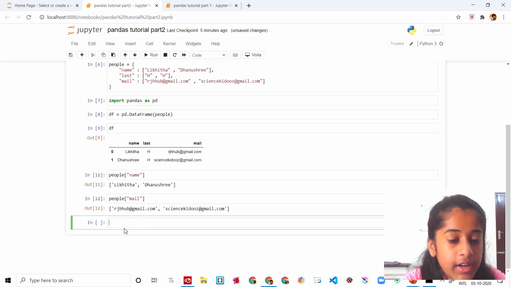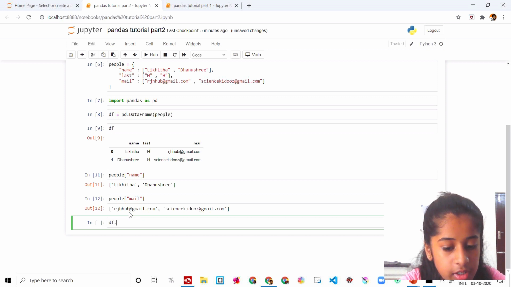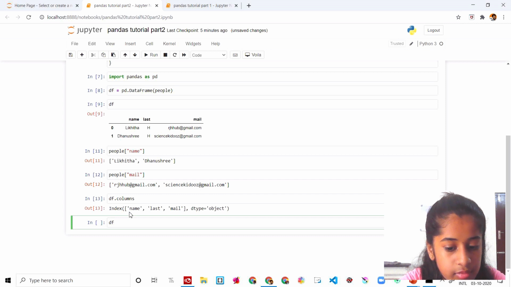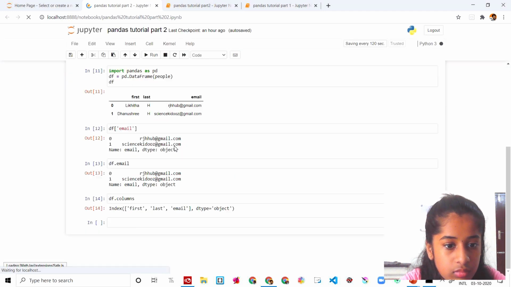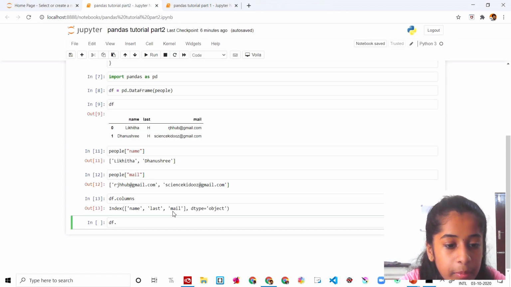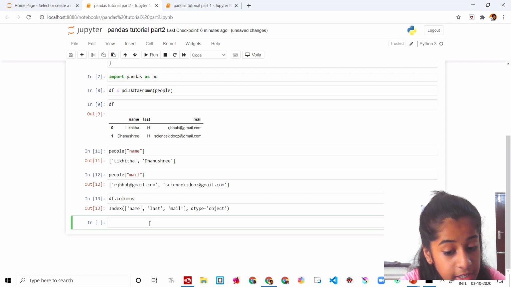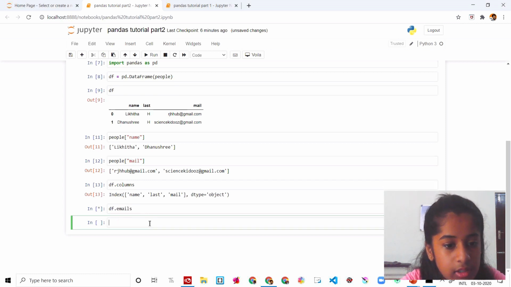Now how do you get a column? For getting a column, you can say df dot column. Suppose you want to get only the emails separately. You say df dot emails like this.